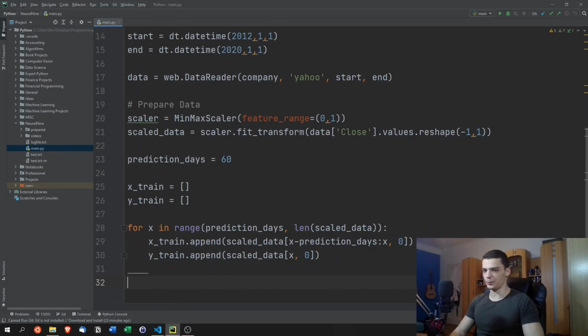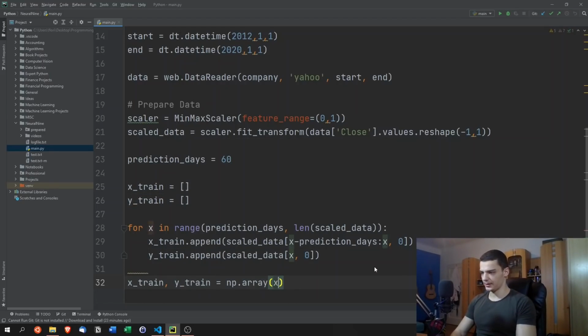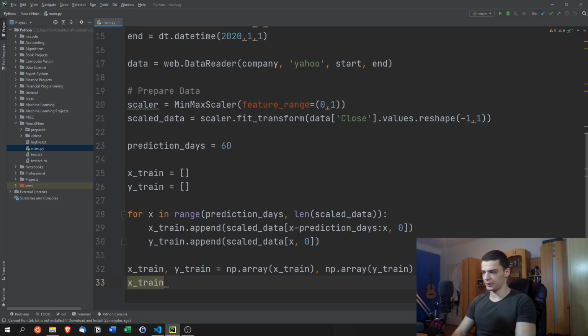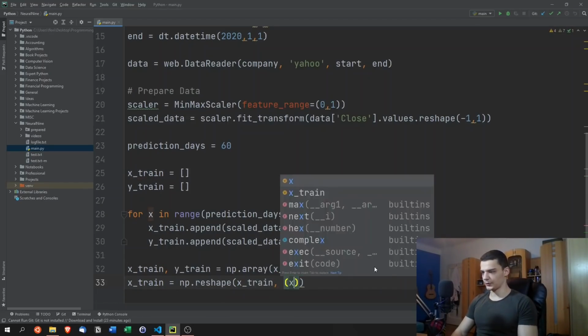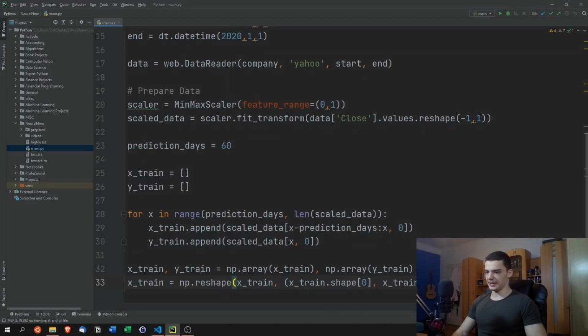So we fill up those lists, then we're going to convert them into NumPy arrays. So x_train and y_train equals np.array(x_train), np.array(y_train). And then we're going to reshape x_train here so that it works with the neural network. So x_train is going to be np.reshape, and we're going to reshape x_train into the following format: x_train.shape[0], x_train.shape[1], and 1. We're just going to add one additional dimension here.